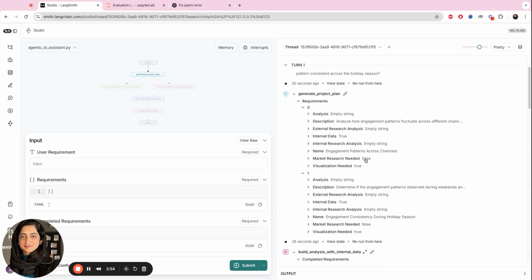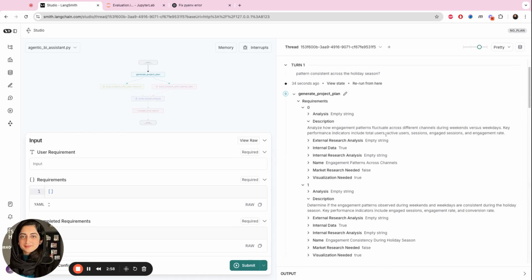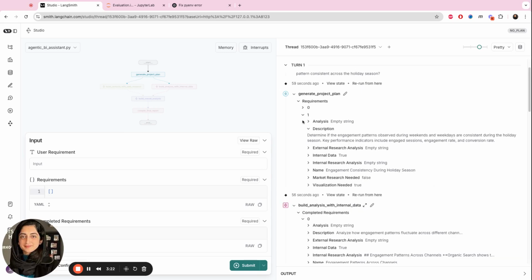In this case, it has split the requirement into 2 sub-requirements. The first one would be evaluating or analyzing the engagement patterns during weekdays versus weekends. And it has identified the columns that it will be using to do that. And the second requirement is that it is going to analyze the engagement patterns during the holiday season. And it has correctly identified that it doesn't need to do market research for this.